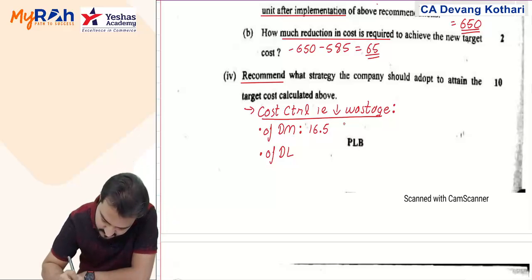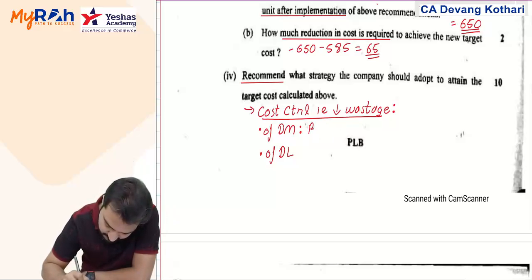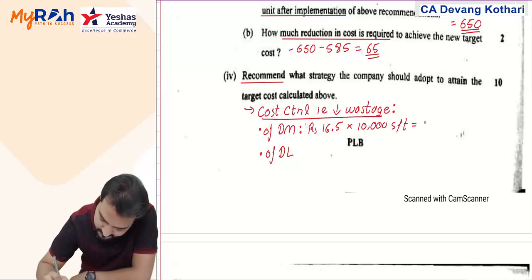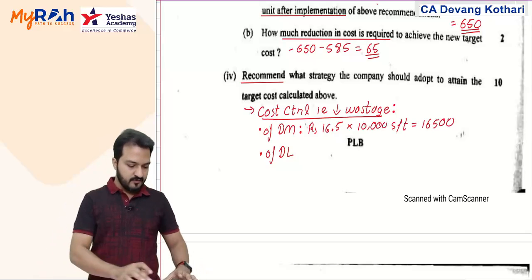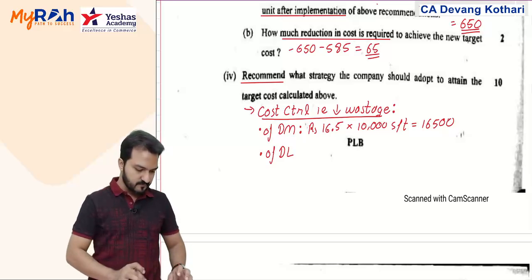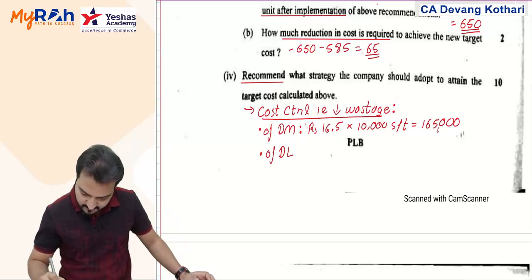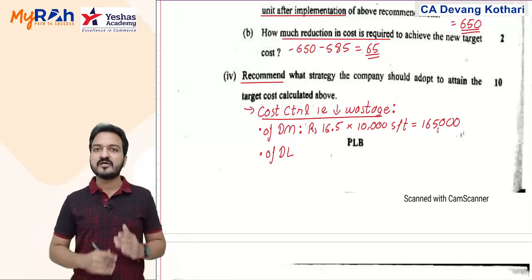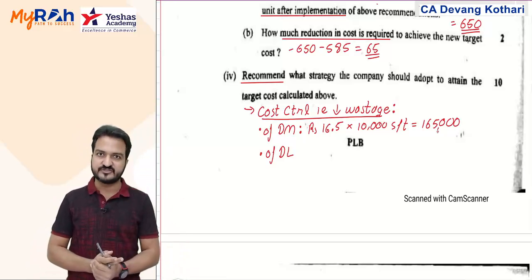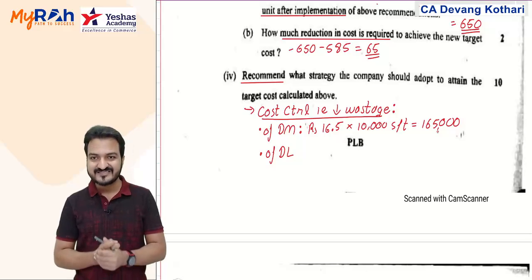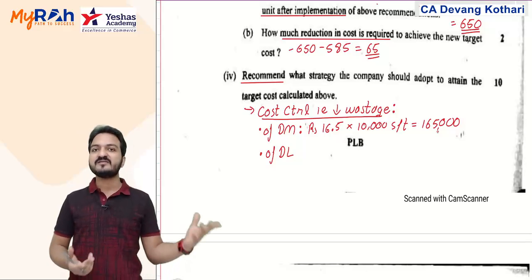is ₹16.5 per square feet into 10,000 square feet, which is 1,65,000. 1,65,000 rupees you have wasted because of material wastage. And this wastage, if it is prevented, then you can save that cost.